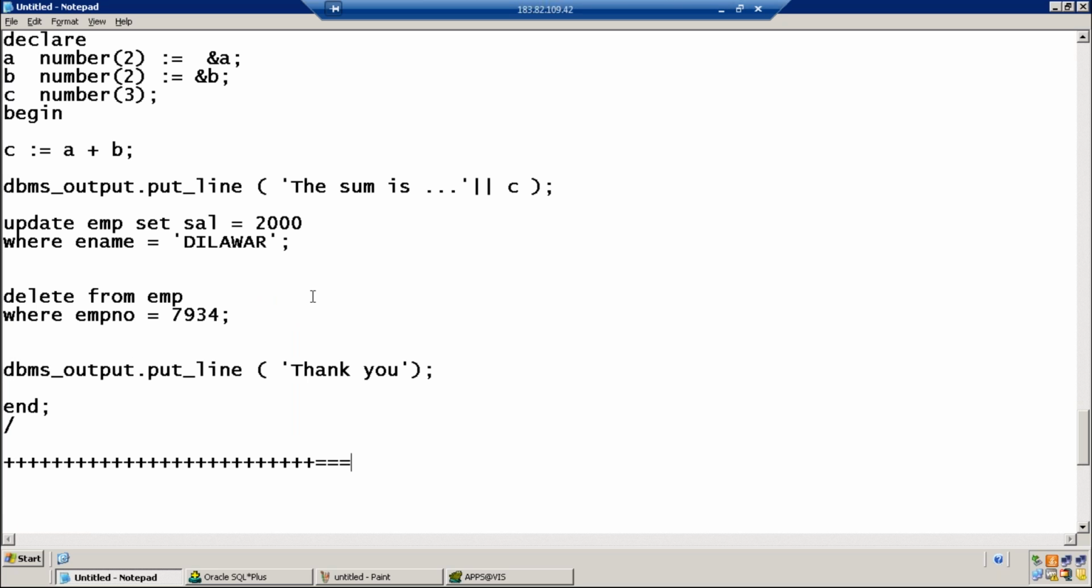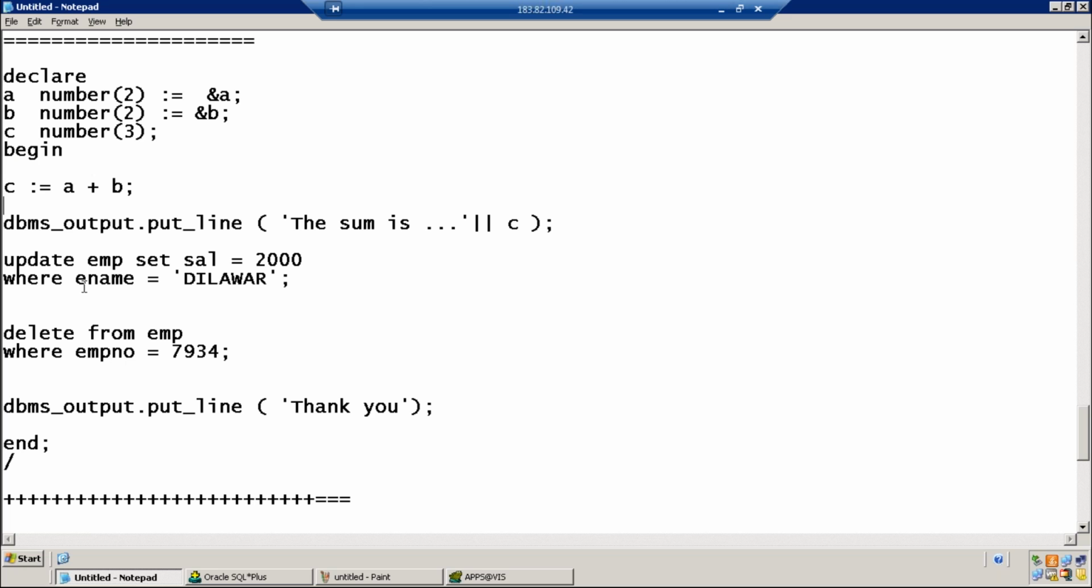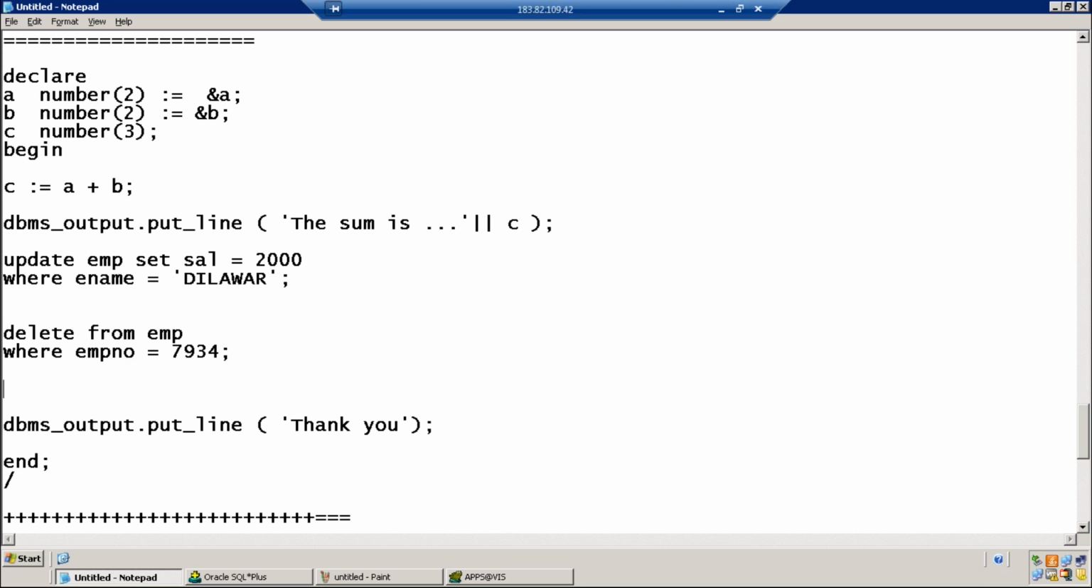But as of now, you can see that you are able to write update commands and delete commands in a PL/SQL block. Can I write an insert command in a PL/SQL block? Jamal, can I write an insert command in a PL/SQL block? Definitely, why not?